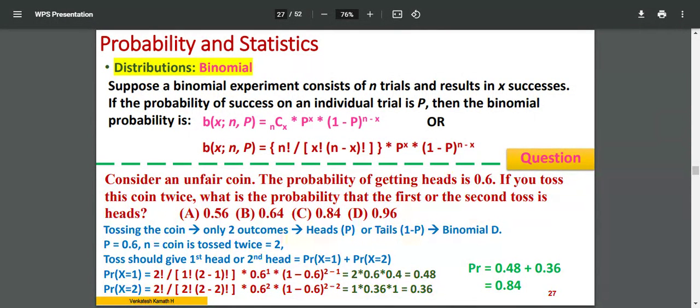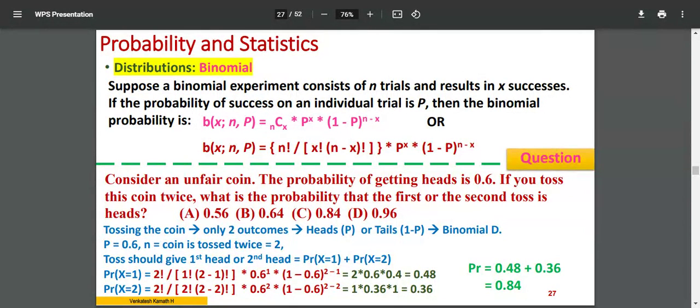Remember, it is given "or" here, which means this may happen or that may happen, so I have to consider both situations together. That is why I'm adding a plus. Since it is "or" here, I have to consider this as well as this. This is also okay for me. That is the meaning. Now, individually, when I calculate X is equal to 1 and X is equal to 2, I have to put in the values: in one case X is equal to 1, in another case X is equal to 2, in this equation NCX P power X into 1 minus P power N minus X.